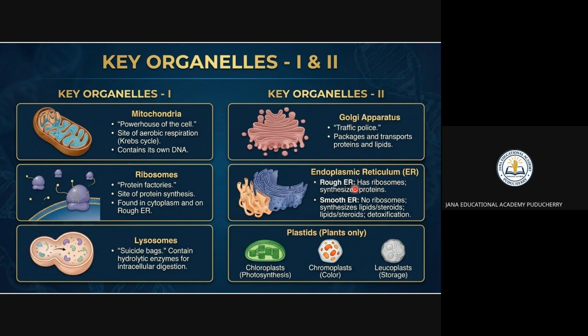One is rough endoplasmic reticulum, and another one is smooth endoplasmic reticulum. It has ribosomes and synthesizes the proteins. But if you see here, the smooth endoplasmic reticulum has no ribosomes. It synthesizes the lipids and steroids. So this thing you have to keep in mind.